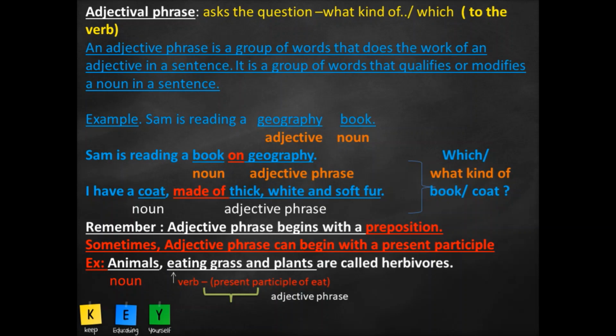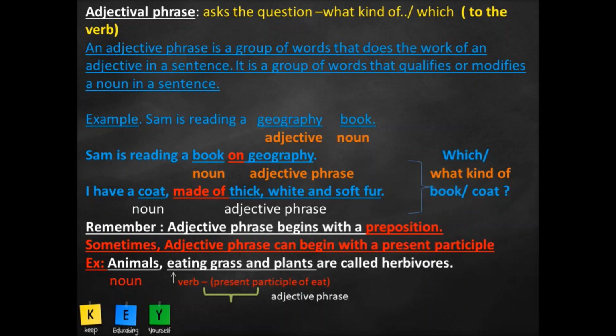Sometimes adjective phrase can begin with a present participle. You know what present participle is? Yes, verb 1 plus ing form, right? So here we see, animals eating grass and plants are called herbivores. Animals, we are talking about the subject as animals, which is the noun here.